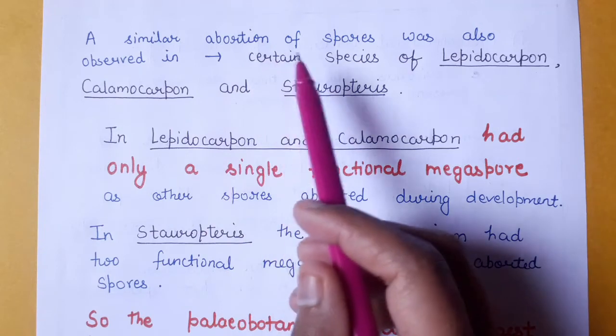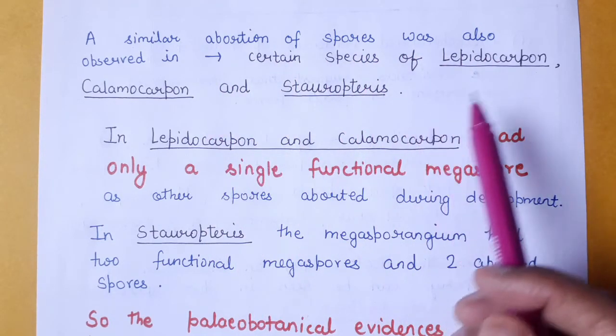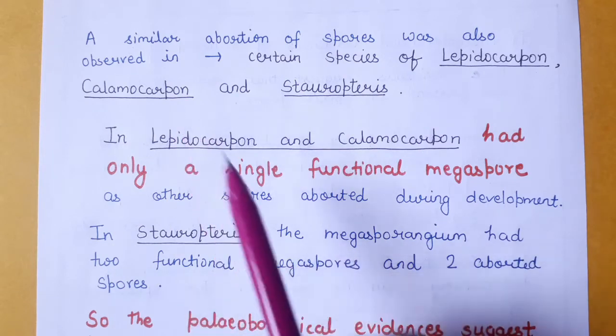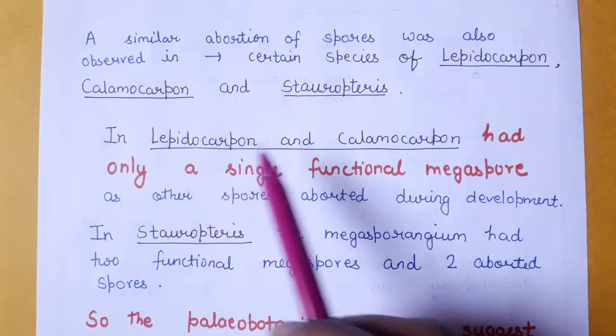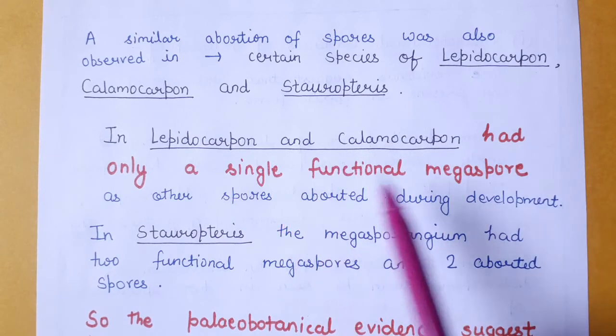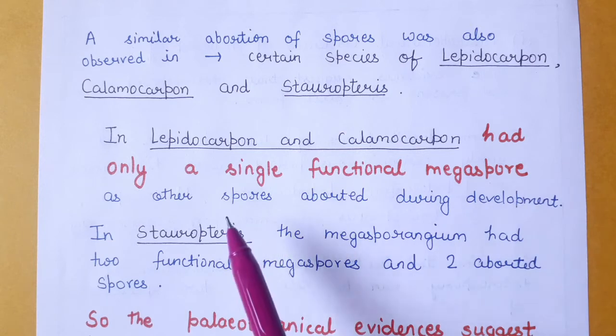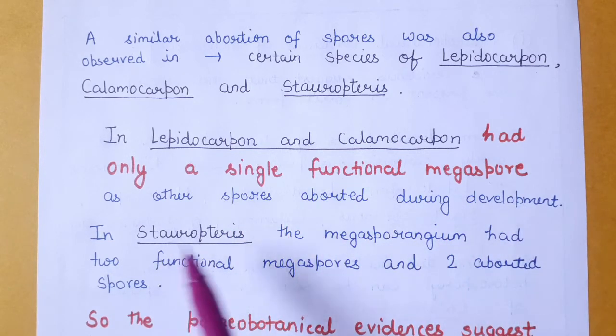Now, a similar abortion of spores was also observed in certain fossil species of Lepidocarpon, Calamocarpon and Stauropteris. Lepidocarpon and Calamocarpon have only a single functional megaspore and the other spores aborted during development. However, in Stauropteris, the megasporangium had two functional megaspores and two aborted spores.